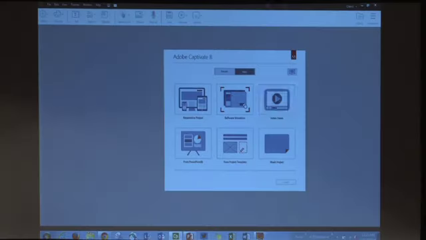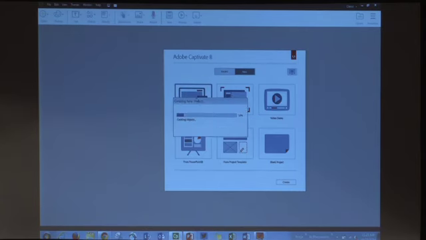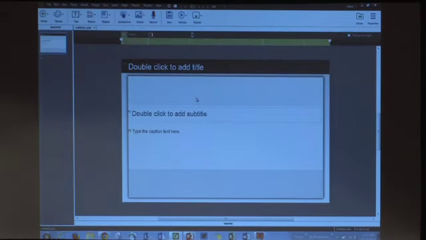Okay, so let's get started here. To create a responsive project, you just have to double-click this icon here on the Captivate welcome screen. We will just double click it here, and that will create a new responsive project for us. It will just take a few moments because it's creating those 3 layouts for us. And now here you can see that we have these 3 breakpoints as we just spoke about.